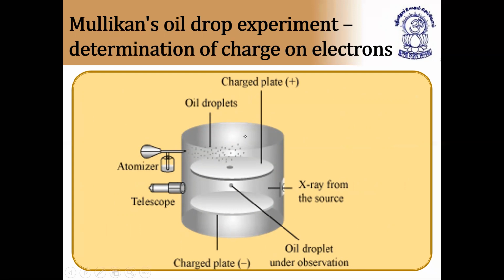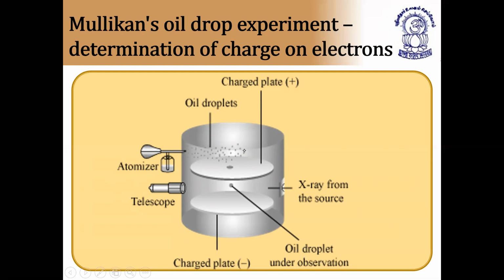This total is called the condenser. And here we have charged plates. And this is the X-ray source from where we can introduce X-rays. And this is called the telescope, the point of observation. And this is called the atomizer, from where we can send oil drops. These are the two charged plates and one oil drop, and here the oil drop is under observation.